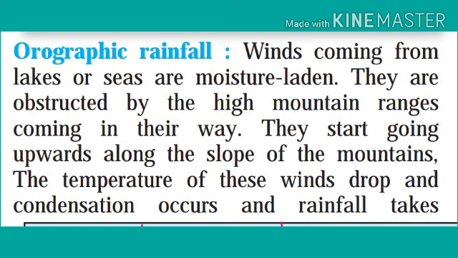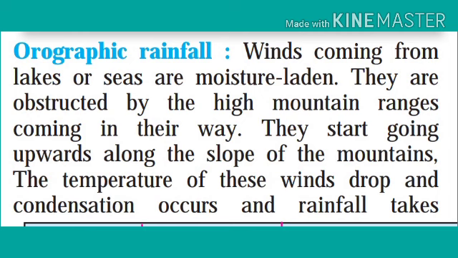Friends, winds coming from the lakes or seas are moisture laden. As you experience in India also, the winds come from the Arabian Sea, Bay of Bengal or Indian Ocean. Such winds are obstructed by the high mountain ranges coming in their way.